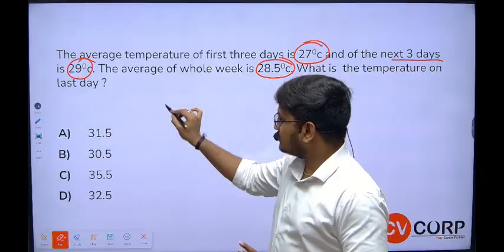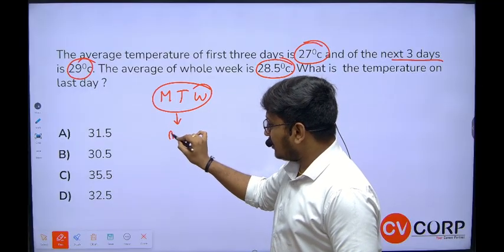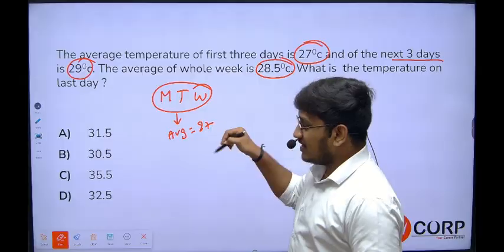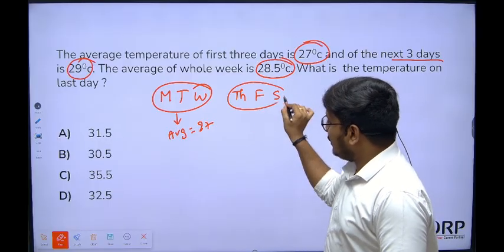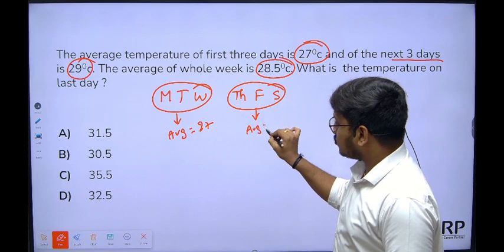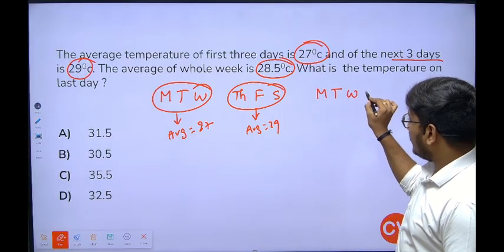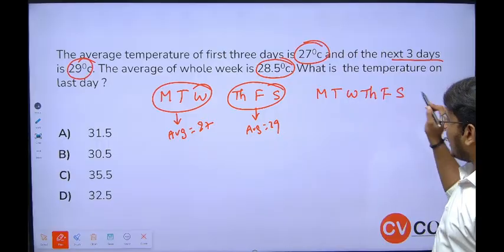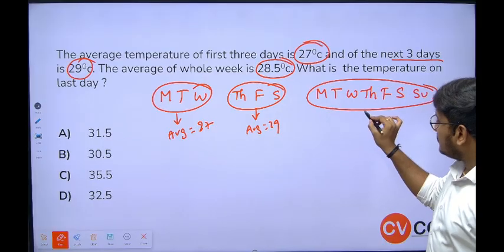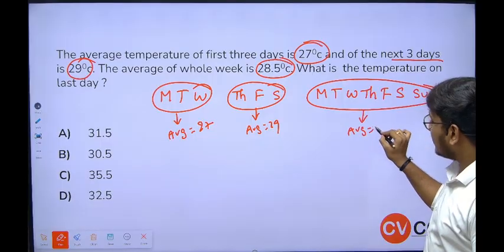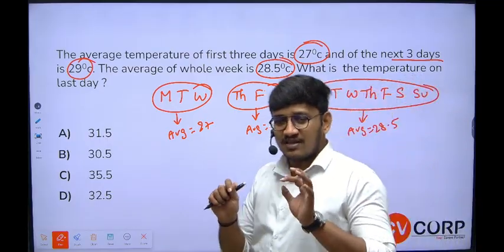Simple logic, guys. Monday, Tuesday, Wednesday, the average of these 3 days is equal to 27. The next 3 days, Thursday, Friday, Saturday, the average temperature of these 3 days is 29. Next they have given Monday, Tuesday, Wednesday, Thursday, Friday, Saturday, and Sunday, the whole week, Monday to Sunday, and this average temperature is given as 28.5. That's how a normal student sees it. I hope you understand this question first.